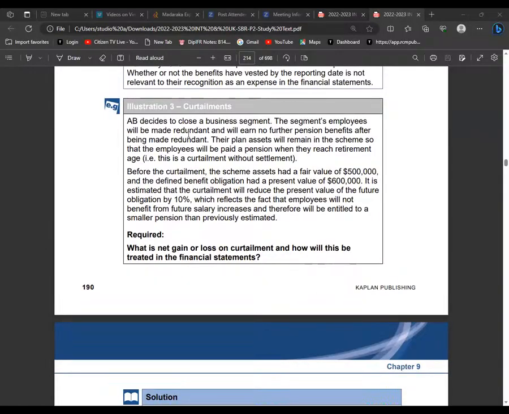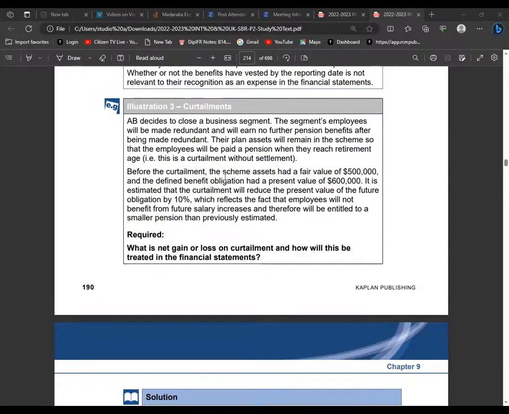You're told AB decides to close a business segment. The segment employees will be made redundant and will earn no further pension benefits after being made redundant. Their plan assets will remain in the scheme until they retire. This is a curtailment without settlement. We have said we are no longer putting money there, but the money will be left at the plan till they hit 60 years.